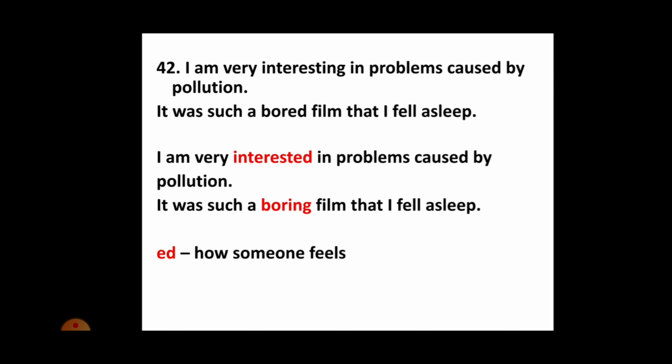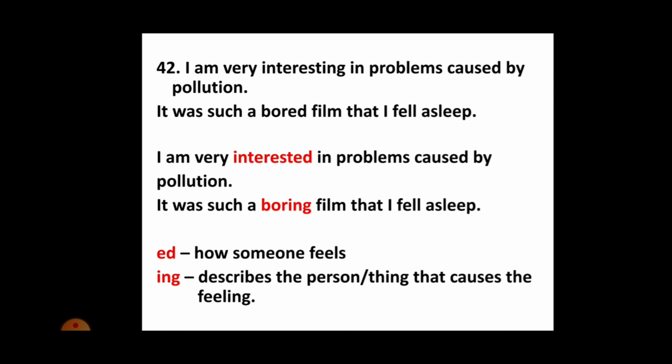And remember the ing form describes the person or thing that causes the feeling. For example, it was an exhausting trip. So when I say it was an exhausting trip, I'm actually referring to how the trip is. And here ing is used to describe the person or thing that causes a particular feeling.